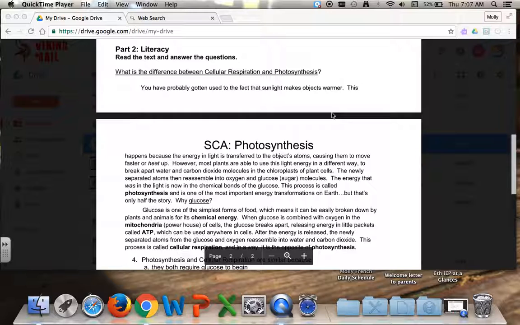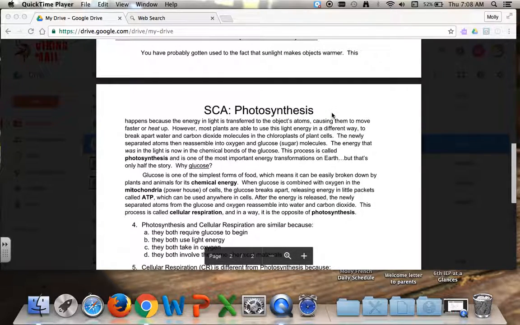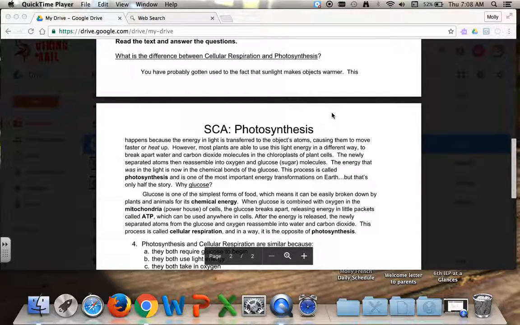Part 2. Literacy. Read the text and answer the questions. What is the difference between cellular respiration and photosynthesis? You have probably gotten used to the fact that sunlight makes objects warmer. This happens because the energy in light is transferred to the object's atoms, causing them to move faster or heat up. However, most plants are able to use this light energy in a different way, to break apart water and carbon dioxide molecules in the chloroplast of plant cells.